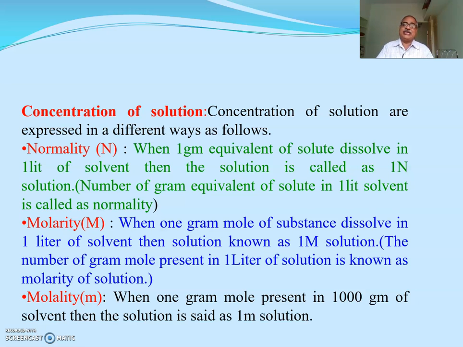Then next is the molarity. When 1 gram mole of substance is dissolved in 1 liter of solvent, the solution is known as a 1 molar solution, or the number of gram moles present in 1 liter of solution is known as the molarity of the solution, and molarity is denoted by capital M. For preparation of the molar solution, we always consider the molecular weight. Then next is the molality. When 1 gram mole is present in 1000 gram of solvent, then it is said to be a 1 molal solution.